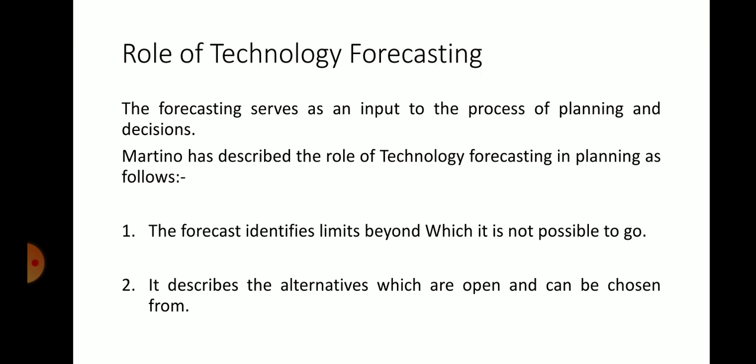Okay. The second point is it describes the alternatives which are open and can be chosen from. The meaning is here, while forecasting or while speculating, it gives a forecaster the best alternatives which are widely open and can be chosen. It means there will be a lot of alternative methods for a particular purpose.